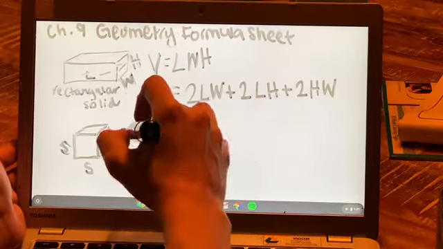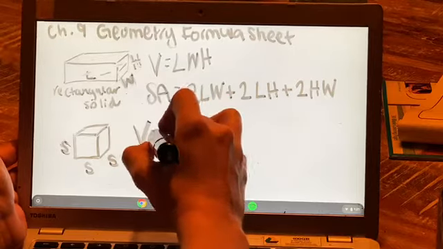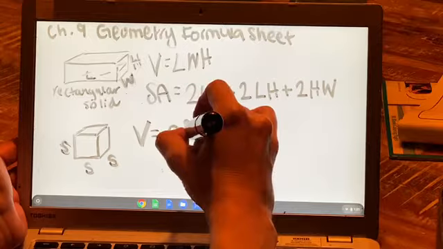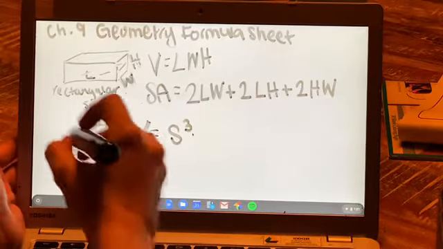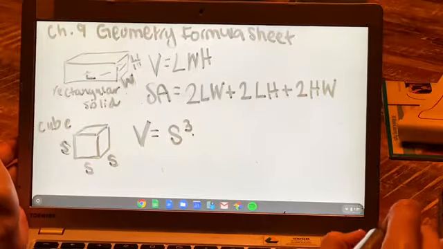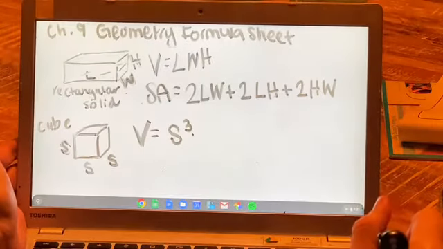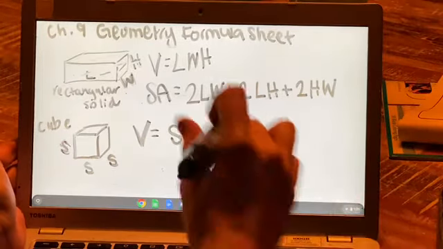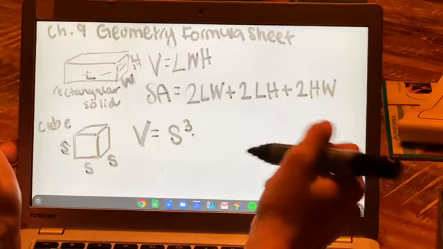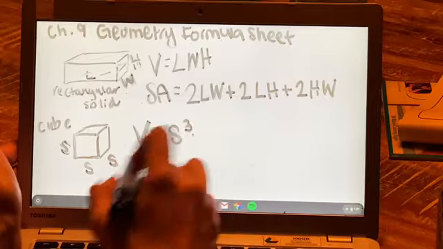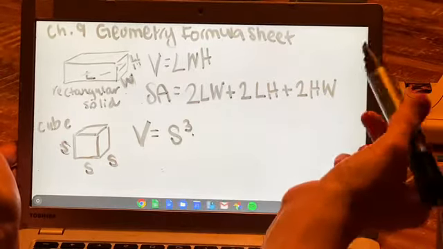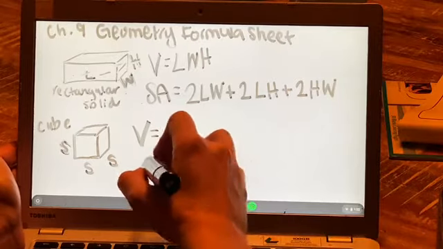So what can I do with the volume of a cube? I can say side cubed, as long as you know that it's actually a cube. And remember, I want you to write the names. Yours is going to be prettier than mine because of the way that I'm writing on this screen. I can't really keep it as neat as I would like. So we have side cubed, or if you wanted to, you could do length times width times height, but that would be the same as side cubed. And then how do we do the surface area?